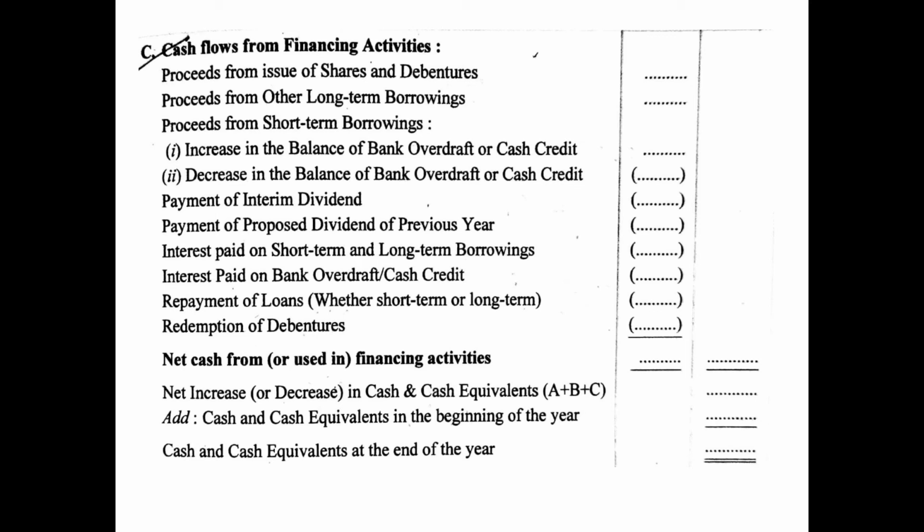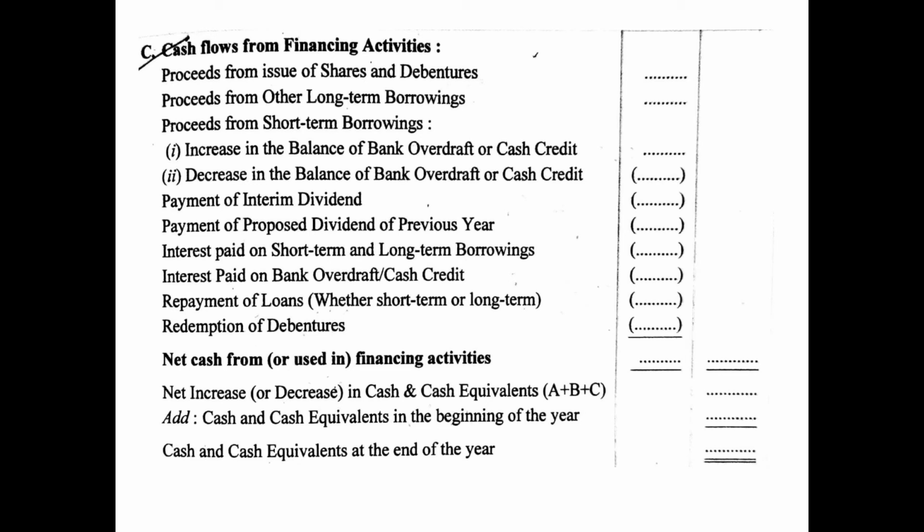You will just total all the three balances, and it will show you net increase or decrease in cash and cash equivalent. If after adding these three activities the amount is coming positive, it will be net increase in cash and cash equivalent. If it is coming in negative, then it will be net decrease in cash and cash equivalent. So to this addition, you will add the cash and cash equivalent in the beginning of the year. That means cash in hand, cash at bank, cheques and drafts on hand, marketable securities, commercial papers, treasury bills, etc.